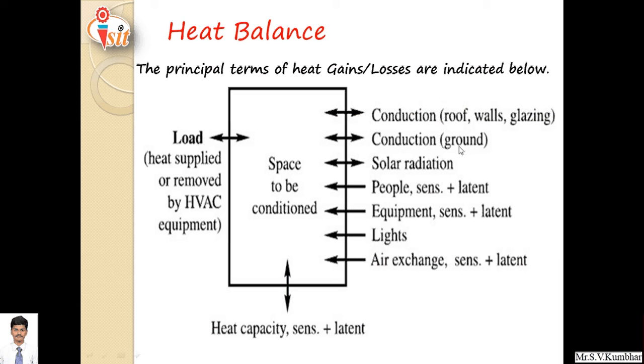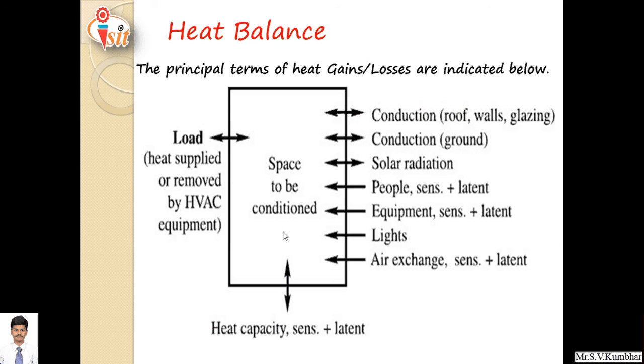Conduction through ground. Solar radiation. People who are present in the space to be conditioned. Now remember, if the air conditioning system is designed for 100 people and 150 people are present, then the load increases. In that case the heat load is increased.